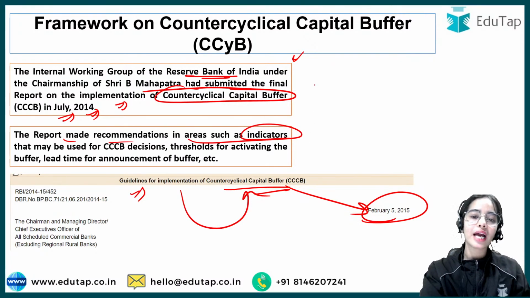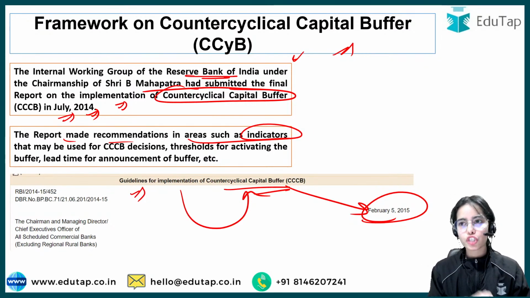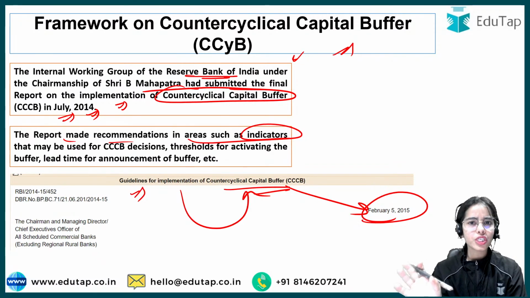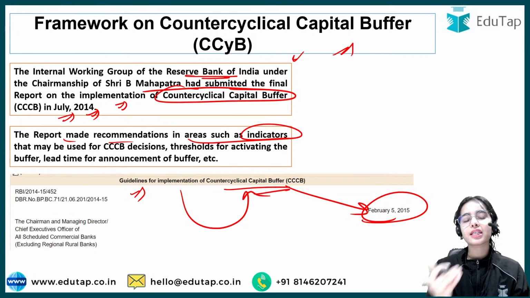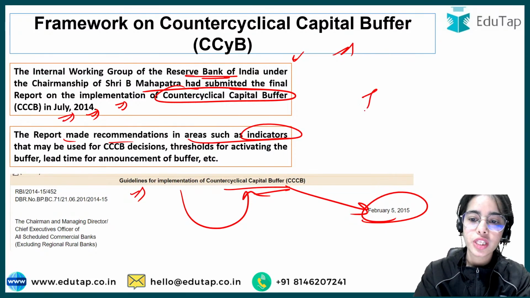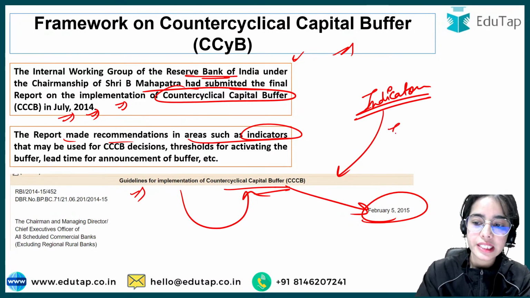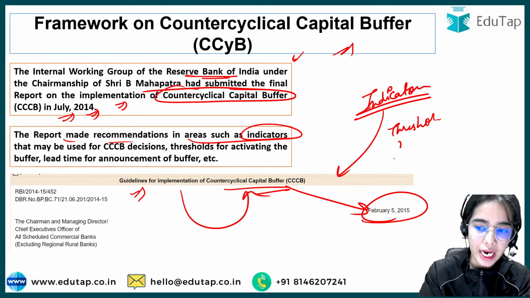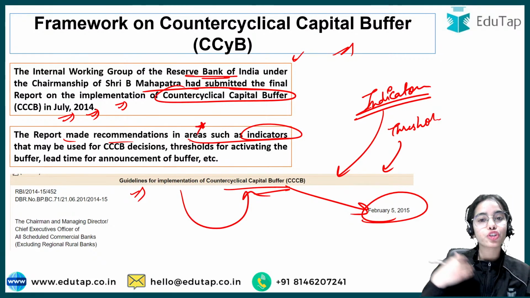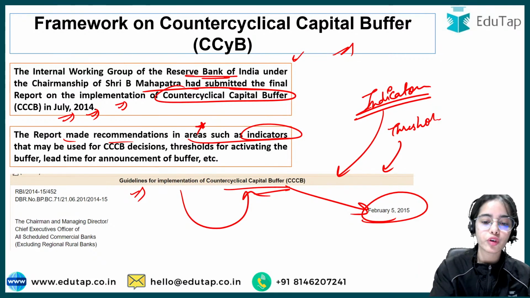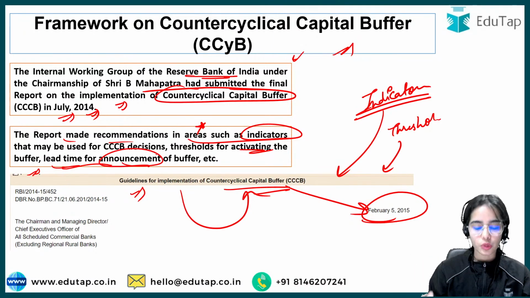Now, how do you know that the counter-cyclical capital buffer should be activated or not? Should the RBI see whether we have a good GDP or not? What should be the indicators for deciding that the buffer should be initiated? There are indicators mentioned in the guidelines, as well as thresholds. All of this we are going to understand today. So the report made recommendations on what should be the indicators, what should be the thresholds for activating the buffer, and the lead time for announcement of the buffer.